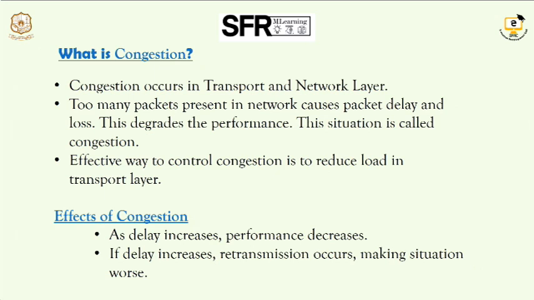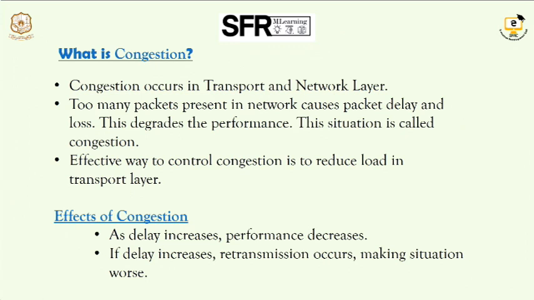After transporting all the packets from the transport layer, when the transport layer shifts the packets to the network layer, there occurs some congestion. So in this section we can see what are the possible solutions to avoid congestion, or what are the necessary steps we have to take to prevent congestion. When too many packets are present in the network, it causes packet delay and loss.